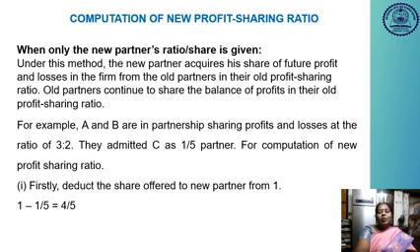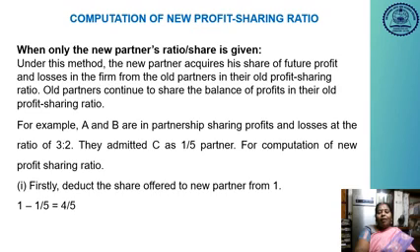Whether he is going to earn 10,000 as profit or 1 lakh as profit, whatever it may be, we consider the profit to be one. In this whole one part, how much is the new partner going to get? The remaining portion only the old partners are going to share. Like that we have to calculate.